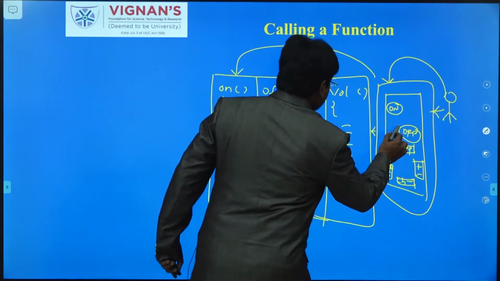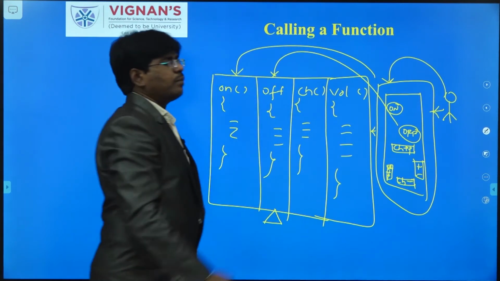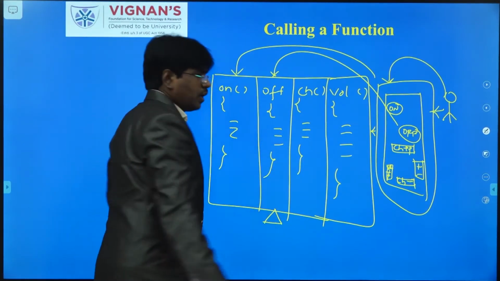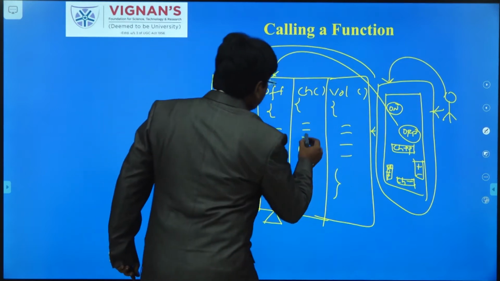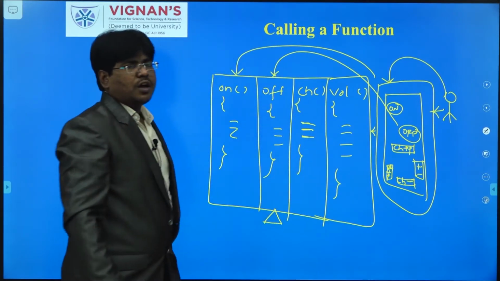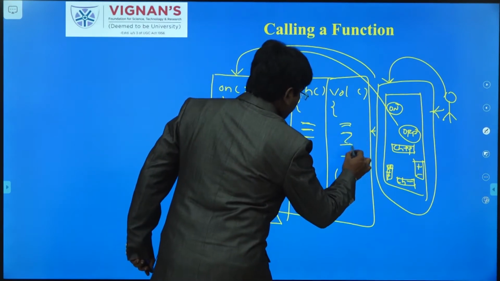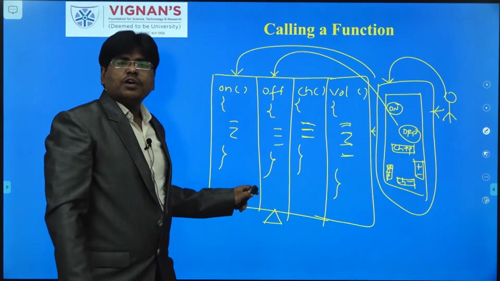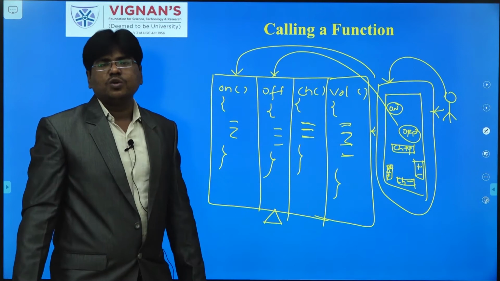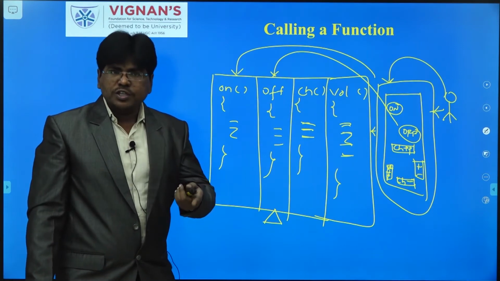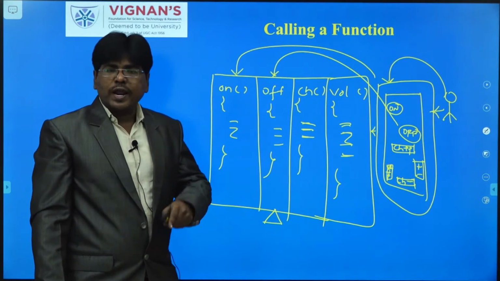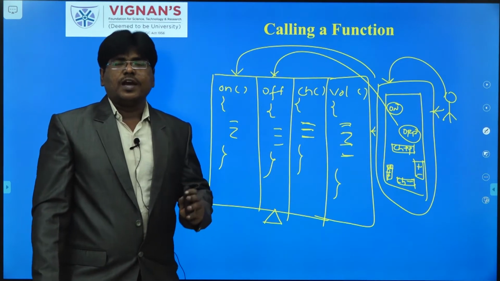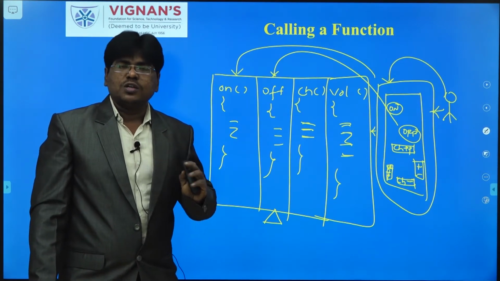If the user clicks the off button, the function that is connected with that particular button will be executed. If he clicks on volume, the statements related to volume functionality will be processed. So my point is, if you write a function definition, it is not a complete function. You cannot perform the task. If you define the function, somebody has to call that functionality, then only will that function perform its task.